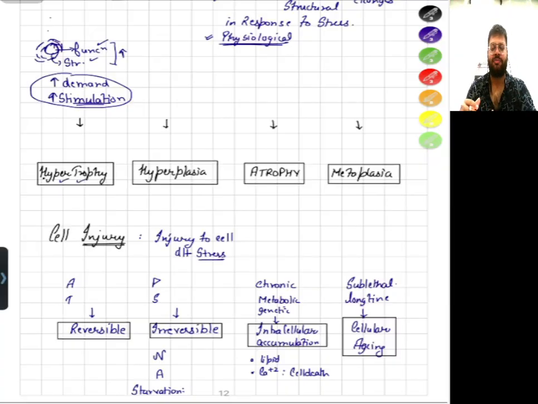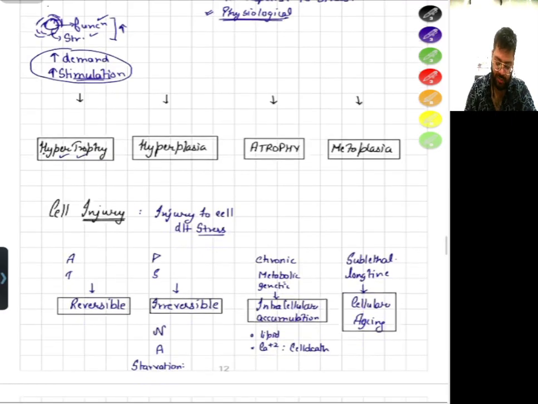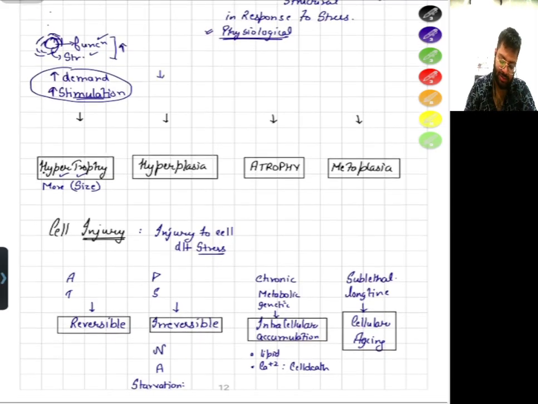We will discuss all these adaptations in very detail. First of all, hyper means more, trophy means size. The first adaptation you need to know about is hypertrophy, more size. See, if there is an increase in demand and an increase in stimulation of growth, the other thing the cell can do is increase its number. If it increases its size, that is called hypertrophy. If it increases its number, that adaptation will be called hyperplasia.